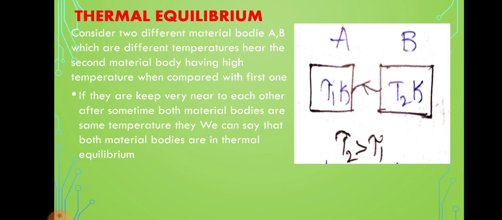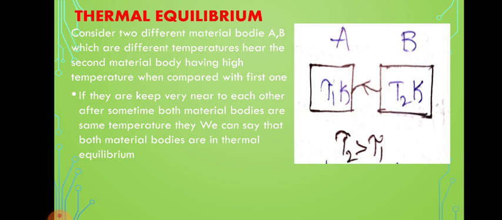Next we'll go to the next topic, thermal equilibrium. We can see the diagram. Consider two different material bodies A and B, which are at different temperatures. The second material body has a higher temperature when compared with the first one. If they are kept near to each other, after some time both material bodies are at the same temperature. So we can say that both material bodies are in thermal equilibrium. This is known as thermal equilibrium.